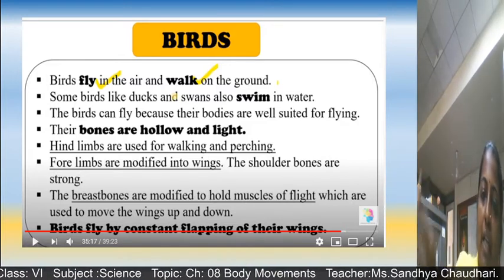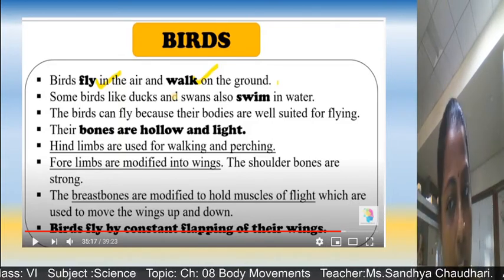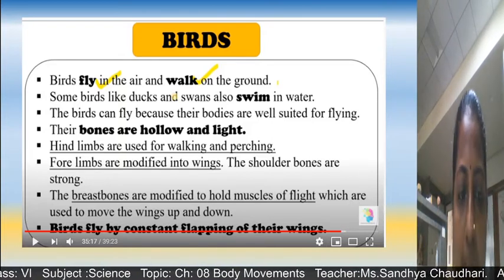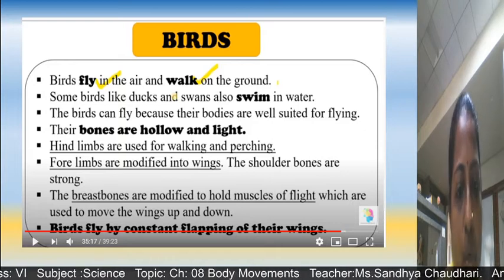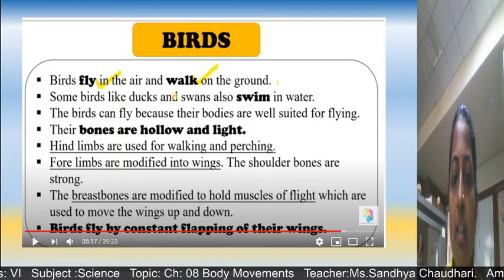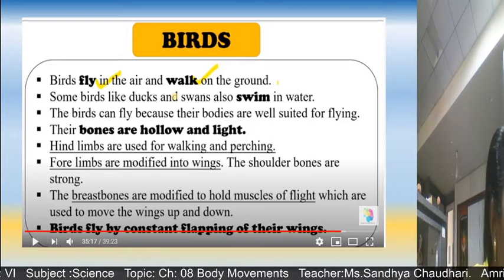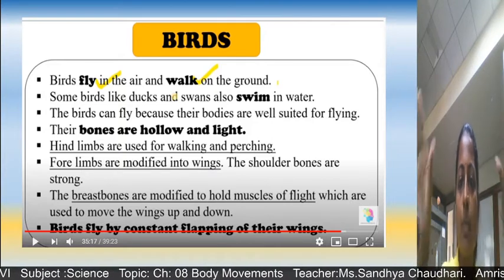Wings are moving up and down, so for that breastbones are helping. And the birds fly by constant flapping of their wings. Flapping means what? This is called flapping, upstroke and downstroke.